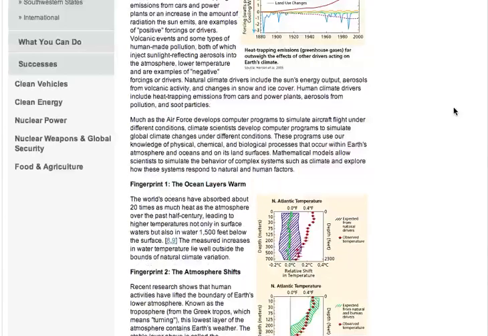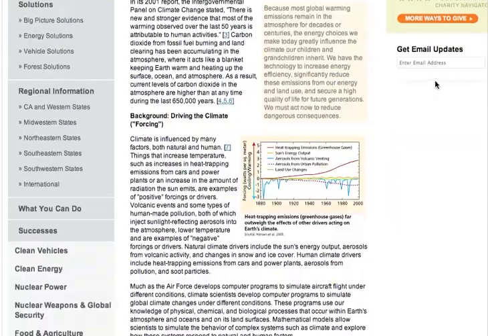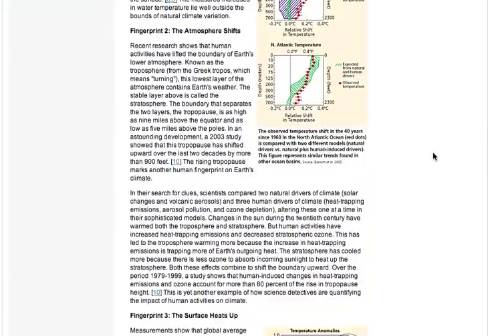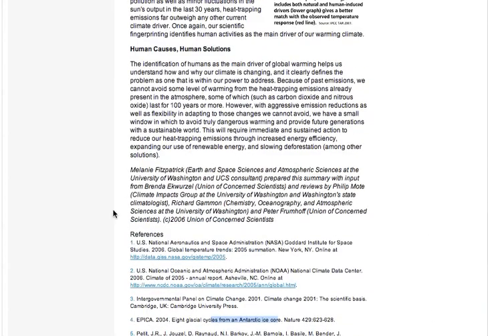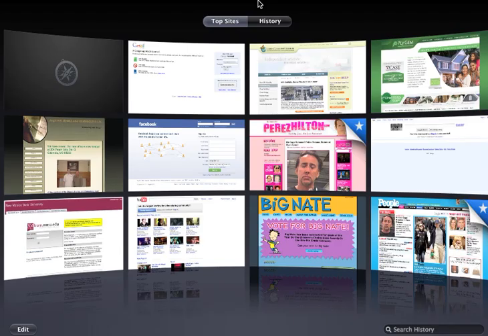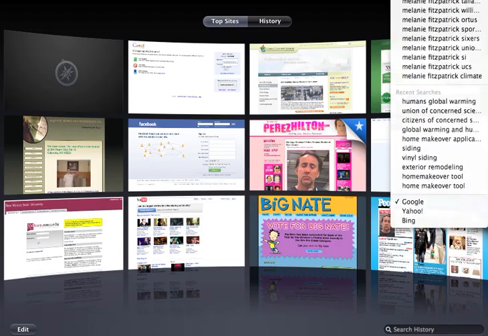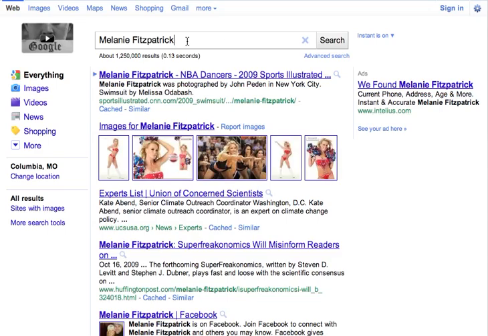Authority. Okay, so we want to know who wrote this, and are they credible? So if I scroll down, I can find my author information here. Looks like Melanie Fitzpatrick, and this is a good website here because it tells me a little bit about her. Let's see. It tells me who she worked with, and I guess it doesn't tell me much about her individually. So if I wanted to search for her, I could do a separate Google search for her.